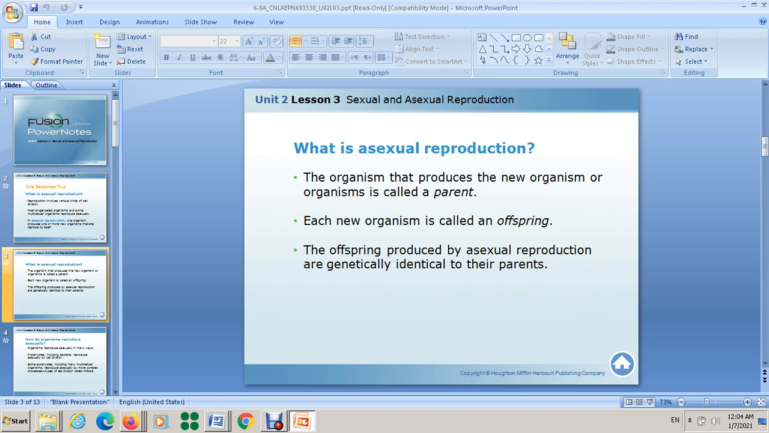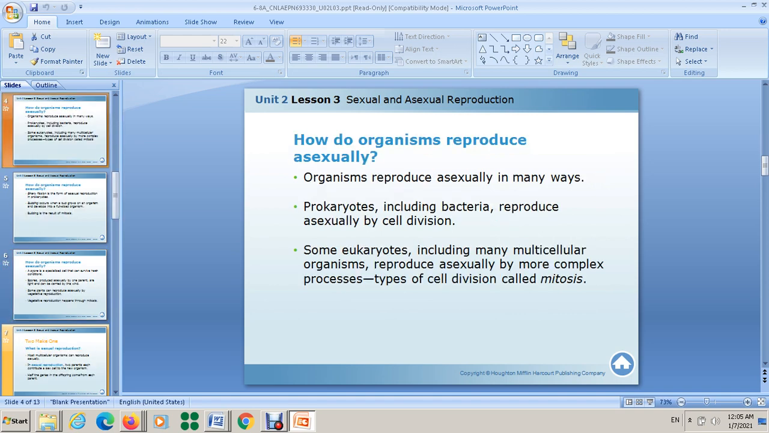The organism that produces the new organisms is called the parent, the one that reproduces when it starts to divide. Each organism that is produced is called what? Offspring. The offspring produced by asexual reproduction are genetically identical to their parents, which is very important to know. There is no variation here. It's only 1 parent, so it will give exactly the same genetic material.